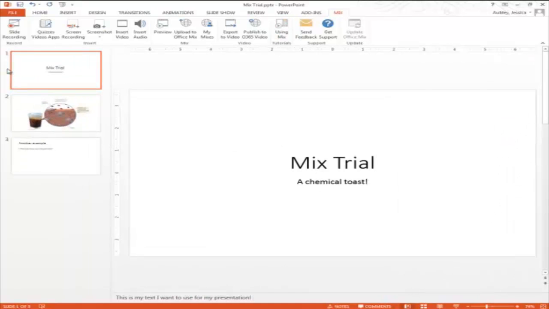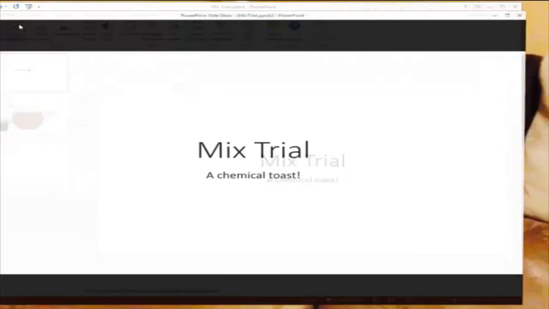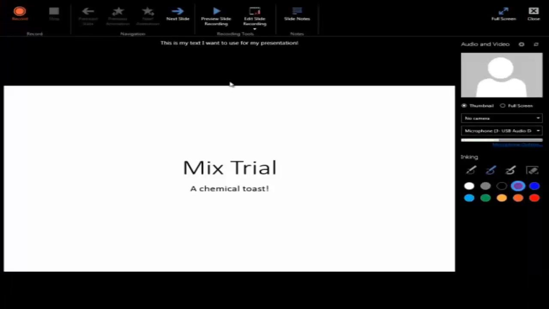What I want to show you that I think will be the most useful in your courses for lectures are slide recording. When you click on this, you will see that we can see our slide big on the screen. We can see over here our options for audio and for the video. Here we have inking. Inking means you can click on any of these and you could draw on your slides while you're recording. If you're going to use one of these features, I suggest you choose the color you want to ink with and how thick you want your pen before you start.